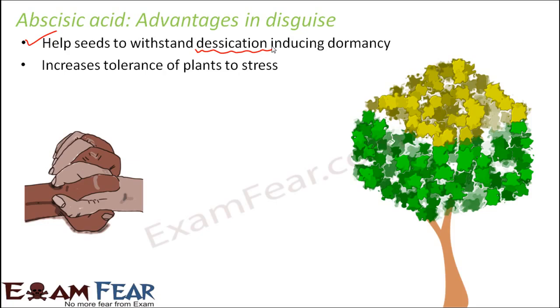It is actually increasing your tolerance to experience that stress. Similarly, abscisic acid increases the tolerance of plants to stress, so that whenever the plant comes across any such stressful condition because of some other external factor, it is able to tolerate that. So that way it is advantageous to the plants.